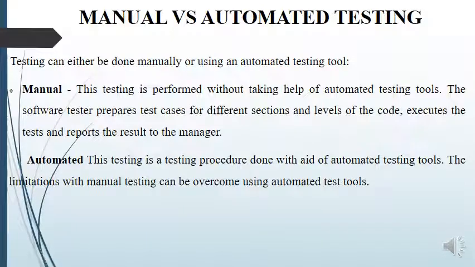Here we will see types of testing. There are two types of testing. One is manual testing, another one is automated testing. Manual testing is performed without taking help of automated tools. The software tester prepares test cases for different sections and levels of the code, executes the tests and reports the result to the manager. Manual testing is time and resource consuming. The tester needs to confirm whether or not the right test cases are used. A major portion of the testing involves manual testing.